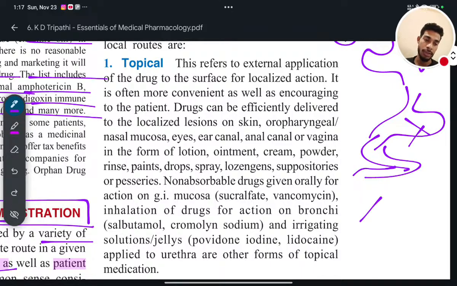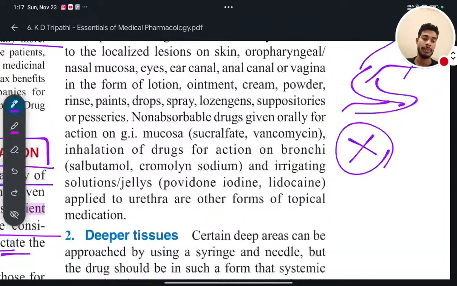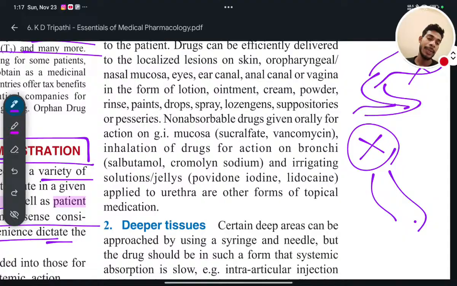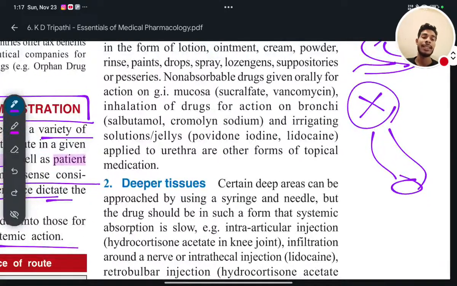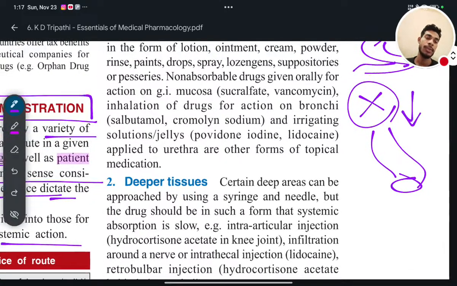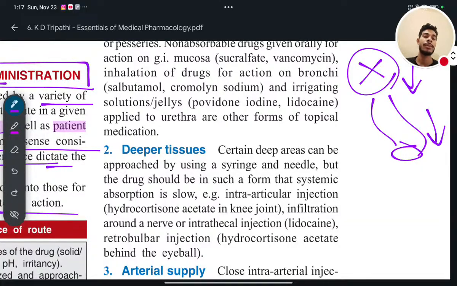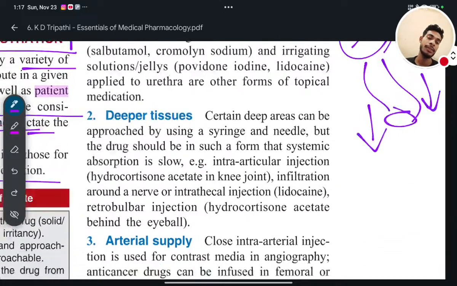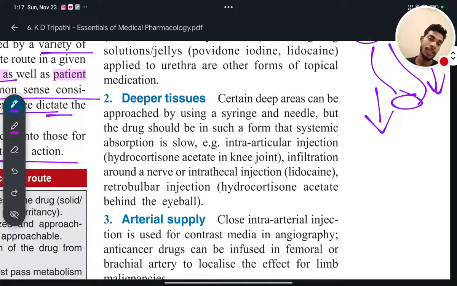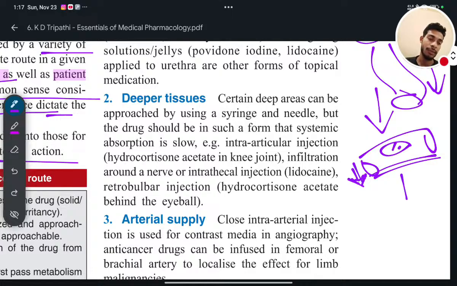When there is no rate of absorption, there is no bioavailability. If reduced rate of absorption is there, then reduced bioavailability will be there. When reduced bioavailability is there, the concentration of drug in the systemic circulation will be less. When the concentration of drug in the systemic circulation is less, what will happen? The pharmacological action or therapeutic effect of the drug will also be less.